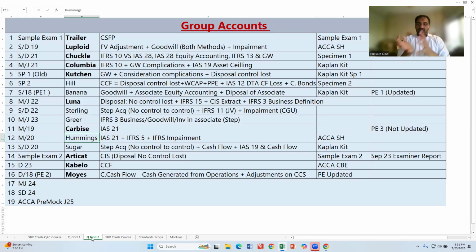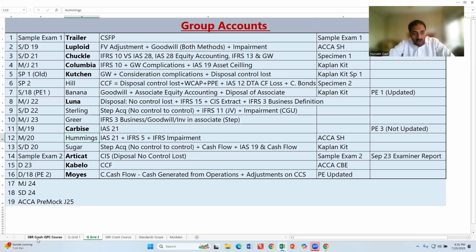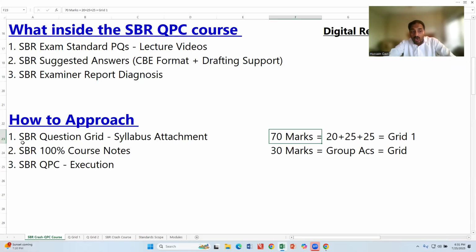So you need to practice for yourself. Review the content of group accounts, then practice with the pre-populated sheet, and then move on accordingly with my group accounts question practice.